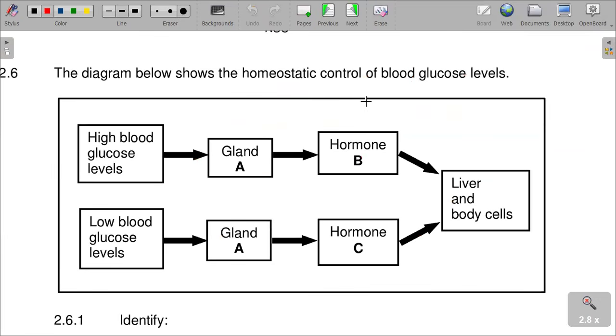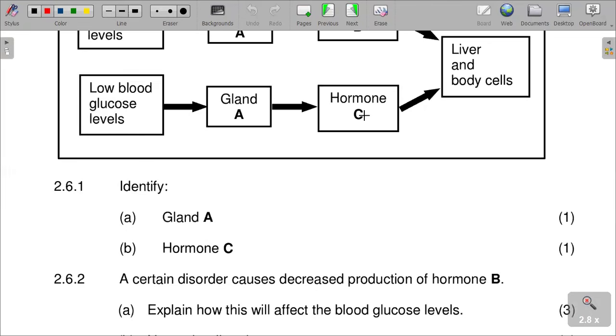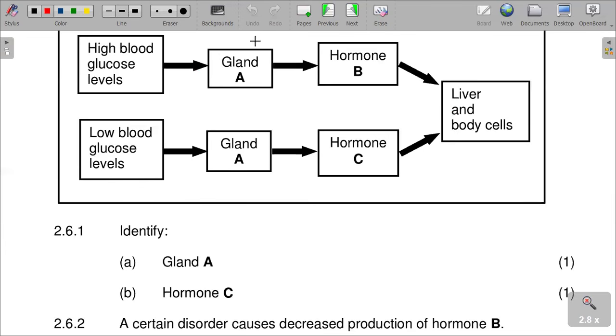And then 2.6, the diagram below shows the homeostatic control of blood glucose levels. And then identify, we have got high glucose levels, we have got gland A, we have got hormone B, and then low glucose level, gland A, and so forth, liver and body cells. So identify gland A. Gland A, it is obviously the what? We can say it is the pancreas.